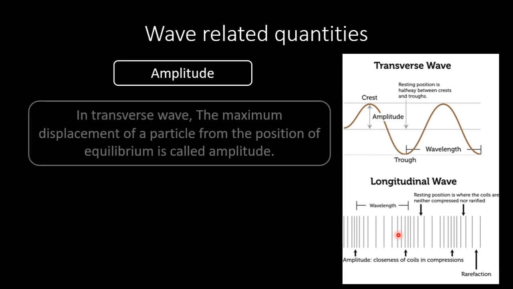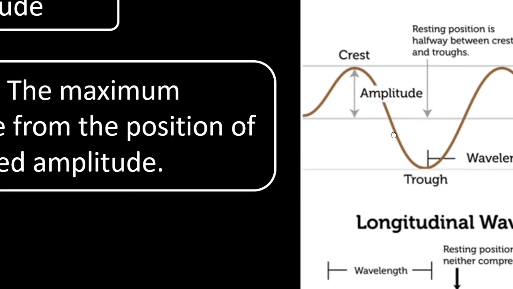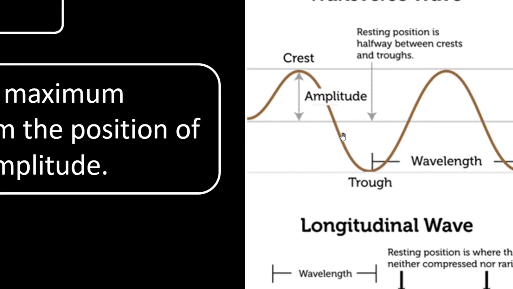What is called amplitude? In transverse wave, the maximum displacement of a particle from the position of equilibrium is called the amplitude. Here, the distance from the equilibrium position to the crest or trough can be said as amplitude, the maximum displacement of the wave from the point of equilibrium.